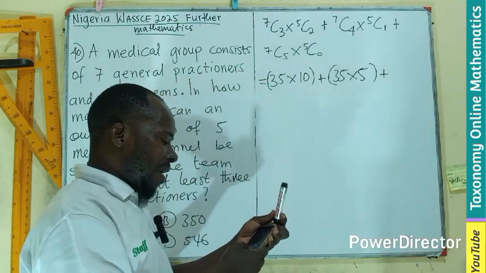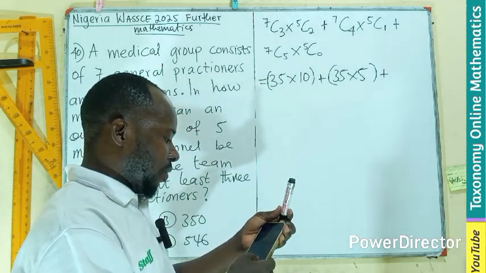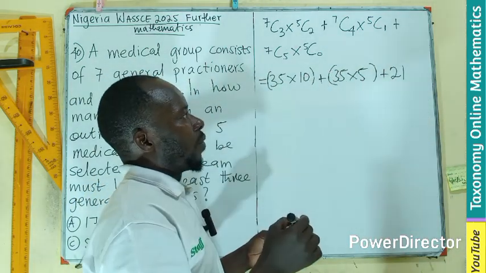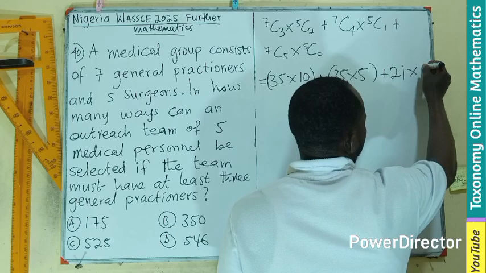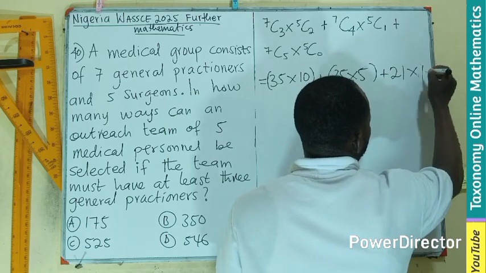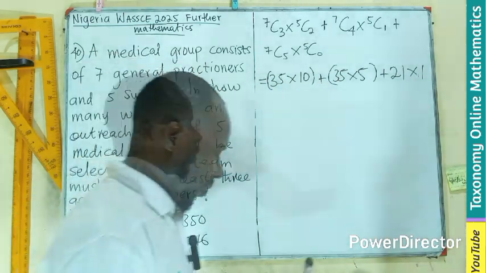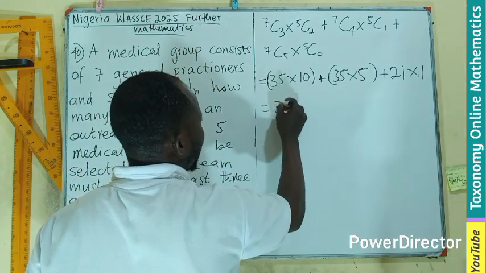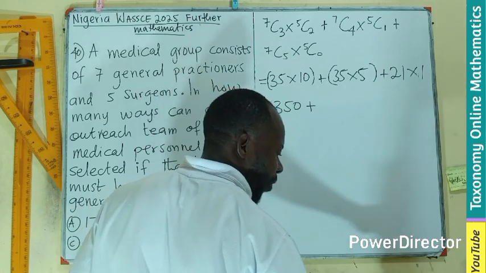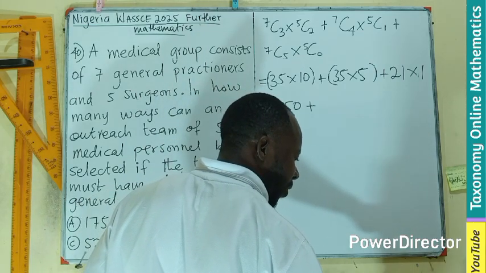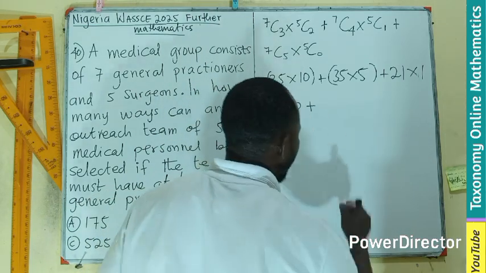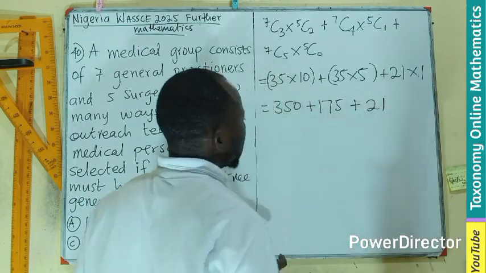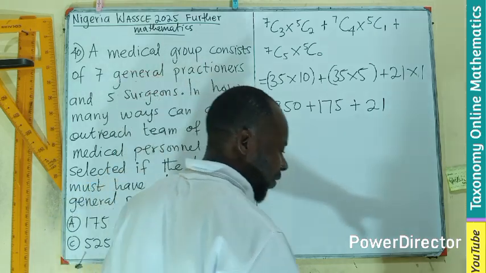Plus, then I'm having 7 combination 5. That will be 21. Then 5 combination 0 will be 1. There's only one approach out there. Alright, now let's see our multiplication. This right here is going to be 350. Then we multiply 35 by 5, and that will be 175. 21 by 1 will still be 21. Let's add all these together and see.